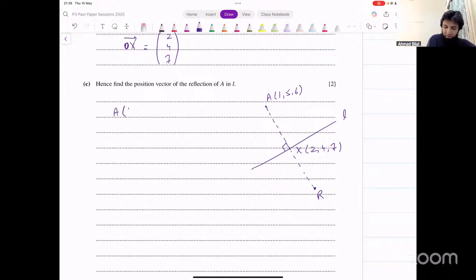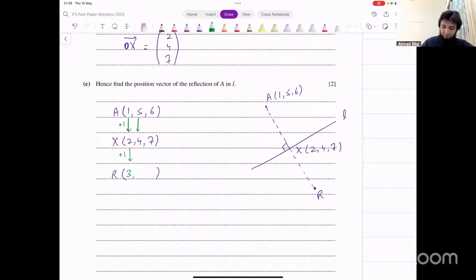We actually learned this in coordinate geometry in P1 as well. You've got this point A. You've got this point X. That's the midpoint, 2, 4, and 7. And you have to find the point R. How many units do you have to go from 1 to 2? 1 unit. You have to do +1. In order to go from X to R as well, the x coordinate will change by 1. So that gives you 2 + 1, that's 3.